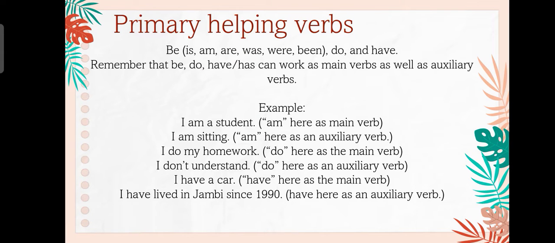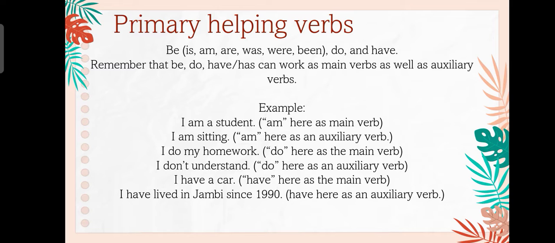So the last, primary helping verbs. Be, is, are, was, were, been, do, and have. Remember that be, do, have, or has can work as main verbs as well as auxiliary verbs. The example, I am a student. Am here as main verb. I am sitting. Am here as an auxiliary verb.